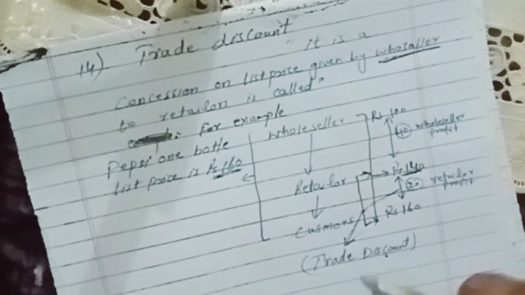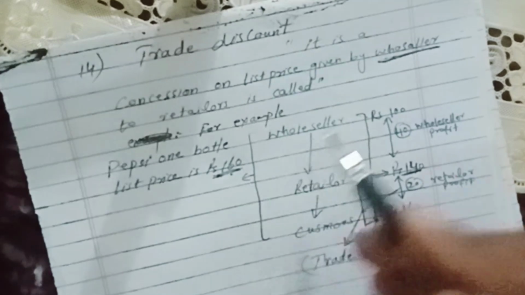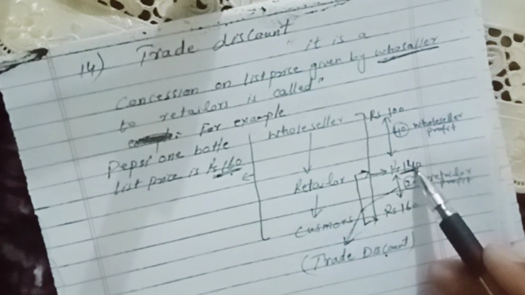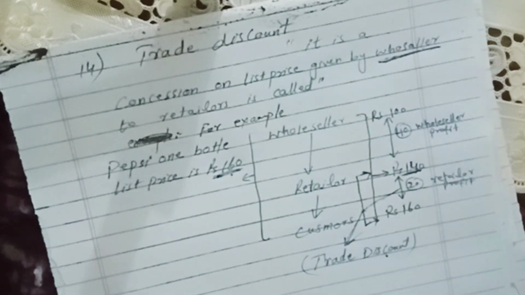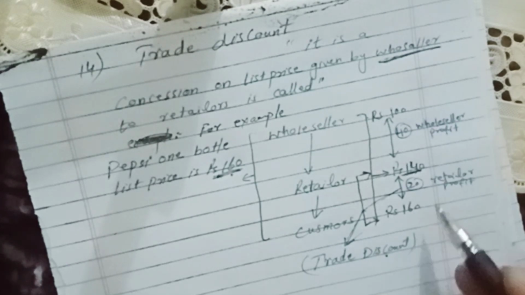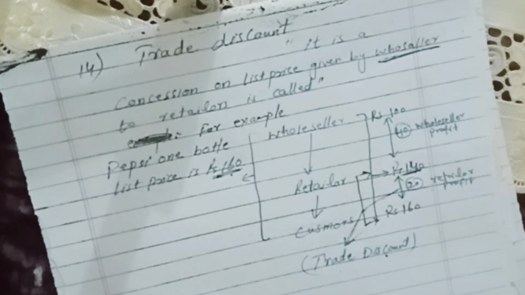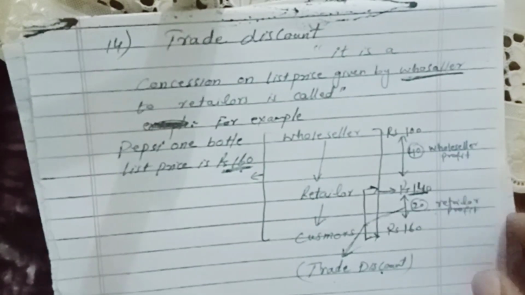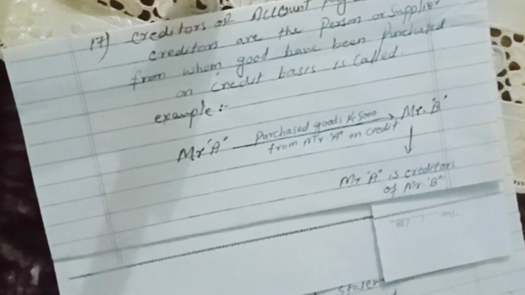It means list price is 160, but the wholesaler gives to the retailer at rupees 140. The difference between 140 and 160 is rupees 20. This is called trade discount. Hopefully you have understood this concept. Okay, number 14 you have clear.